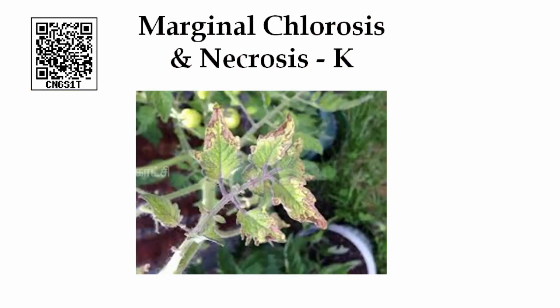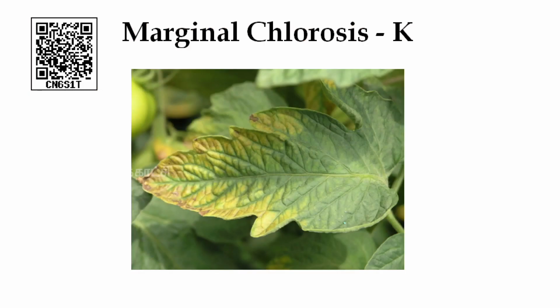You can see the marginal chlorosis and necrosis. Necrosis means death of the tissue, chlorosis means the leaf turns yellow, loss of chlorophyll pigment because of potassium deficiency. You can see the picture, the chlorosis appears on the margin of the leaf.